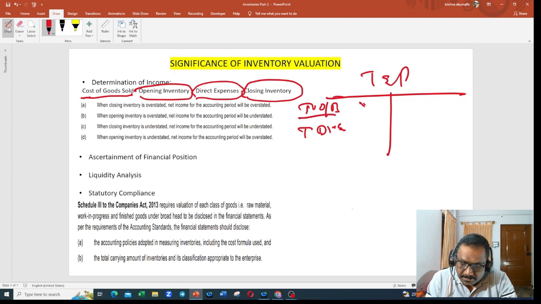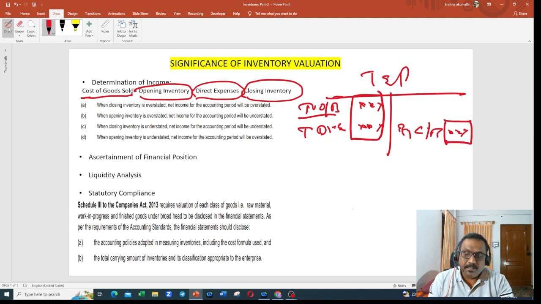By closing inventory, closing balance I will put here. So these two I have to add, and this has to be subtracted. Then I will get the cost of goods.